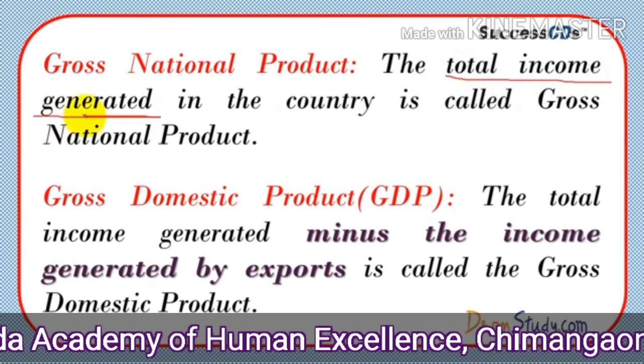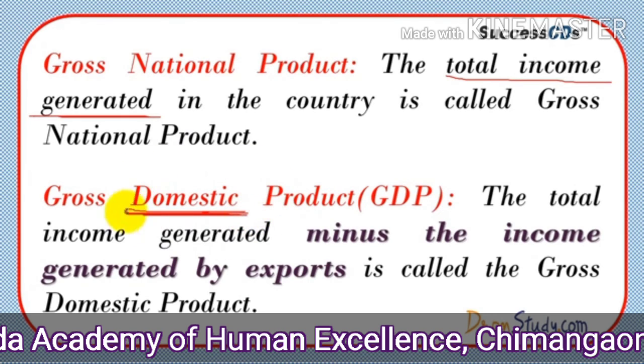Again, see, the total income generated in the country, whatever the income has been earned by all the people, maybe by service, by a job, by business, whatever the income has been generated in the whole country, that is called gross national product. And gross domestic product, or GDP, is the total income generated minus the income generated by exports.